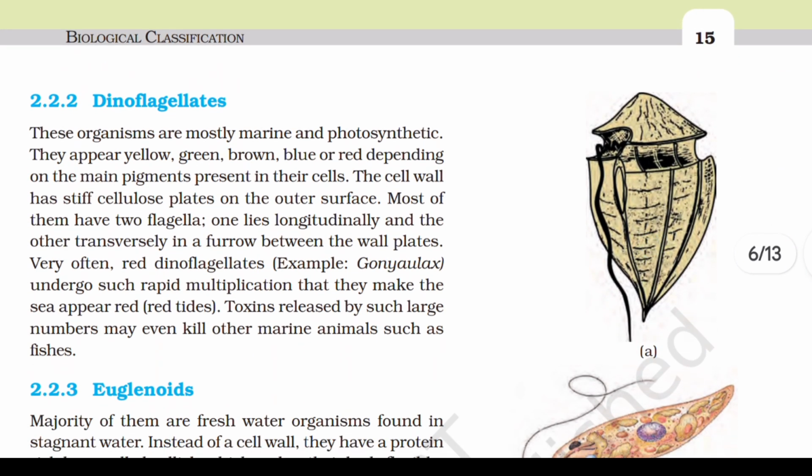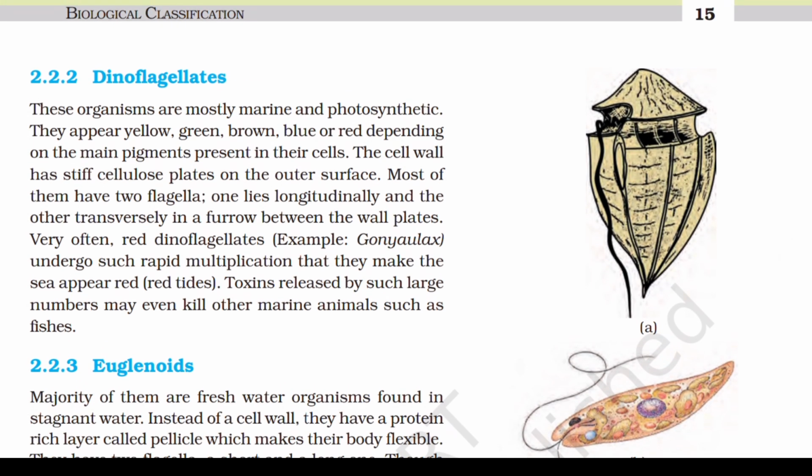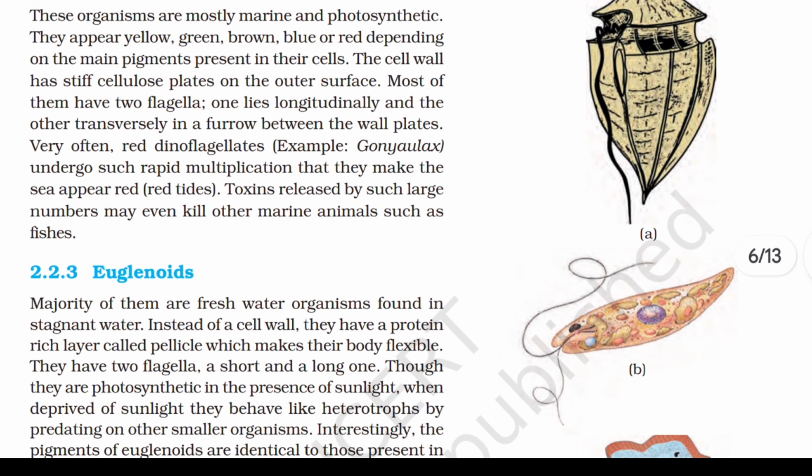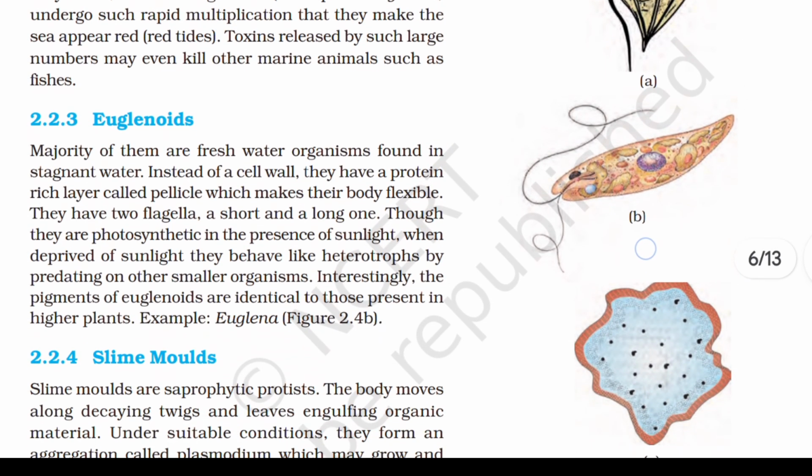2.2.2 Dinoflagellates. These organisms are mostly marine and photosynthetic. They appear yellow, green, brown, blue, or red depending on the main pigments present in their cells. The cell wall has stiff cellulosic plates on the outer surface. Most of them have two flagella. One lies longitudinally and the other transversely in a furrow between the wall plates. Very often, red dinoflagellates, for example Gonyaulax, undergo such rapid multiplication that they make the sea appear red (red tides). Toxins released by such large numbers may even kill other marine animals such as fishes.